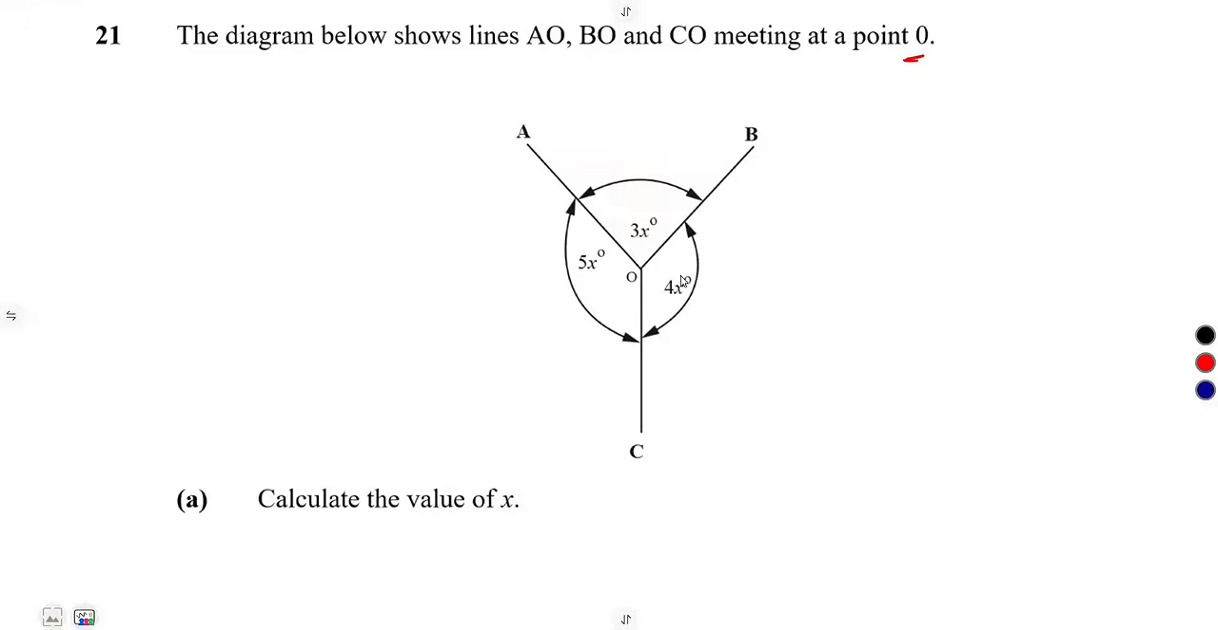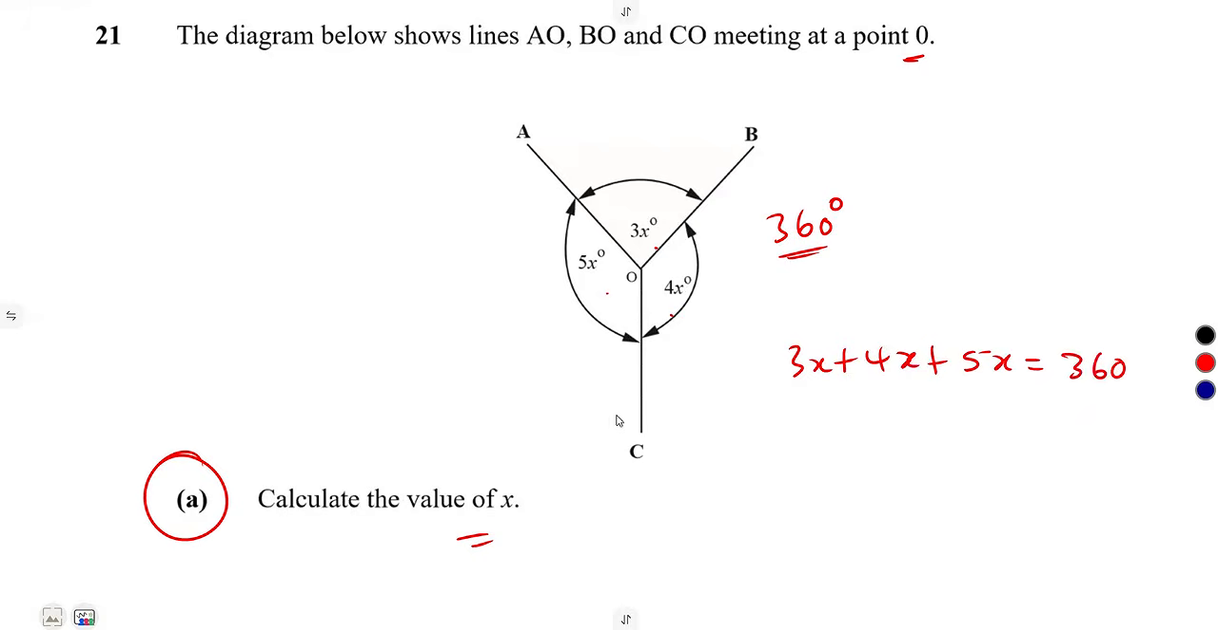Number 21, the diagram below shows lines A, O, this and that. They meet at a point O. So we do understand that angles at a point add up to 360 degrees. So you're being asked now to calculate the value of x, knowing that these angles add up to 360 degrees. I'm going to simply add everything, then equate to 360 degrees. That is to solve for what? x.